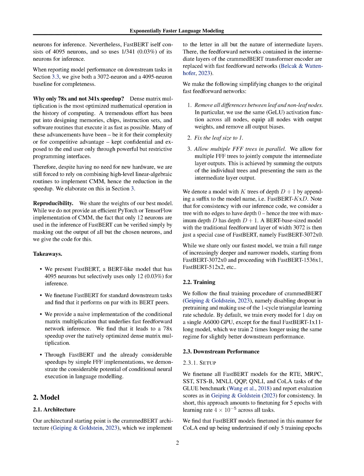Section Summary. In this section, the authors introduce FastBERT, a variant of the BERT architecture that replaces feedforward layers with fast feedforward networks. FastBERT performs on par with other BERT-like models in terms of downstream performance, but its intermediate layers are exponentially faster due to the use of conditional matrix multiplication, CMM. The authors provide CPU implementations of CMM and report a 78x speedup compared to dense matrix multiplication. FastBERT demonstrates the potential of conditional neural execution in language modeling.